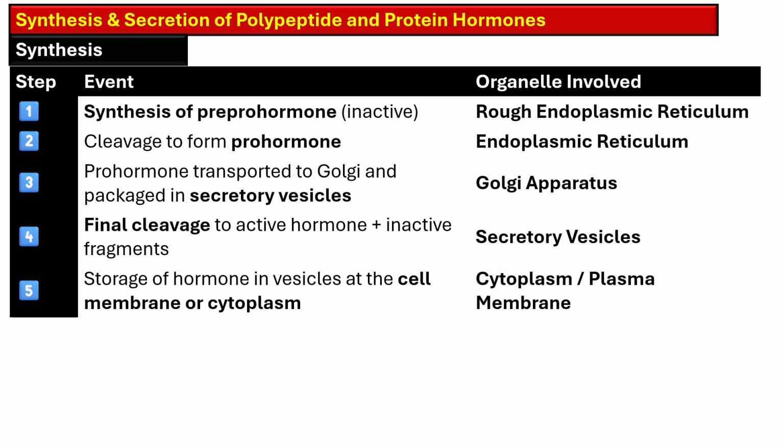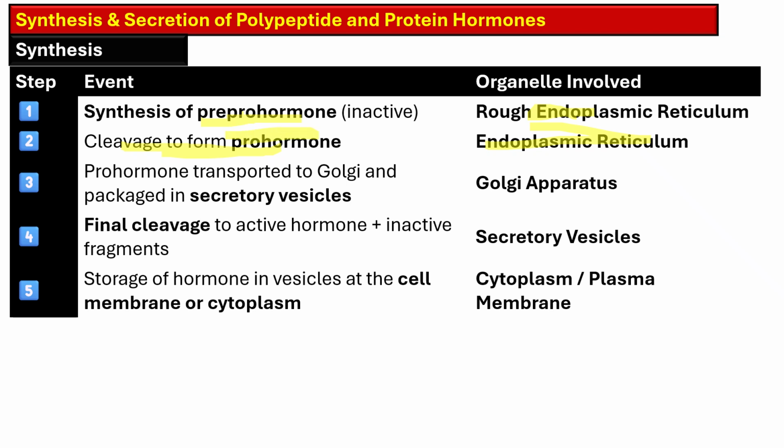So revise the synthesis of these polypeptide hormones. They are synthesized as pre-prohormone in the rough endoplasmic reticulum, and after cleavage in the endoplasmic reticulum, they form prohormone.